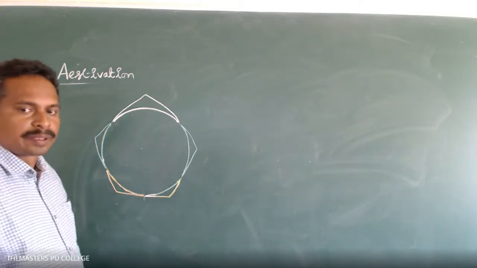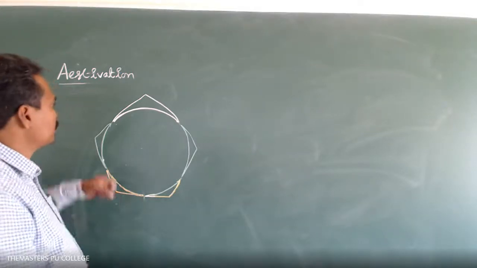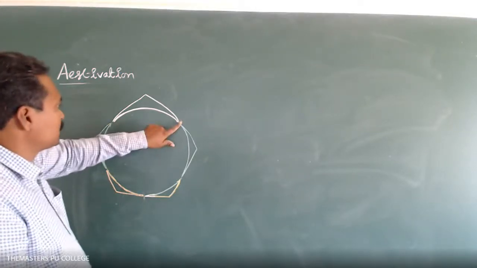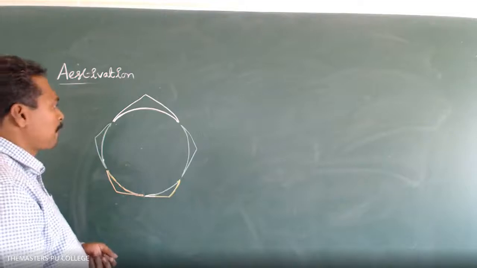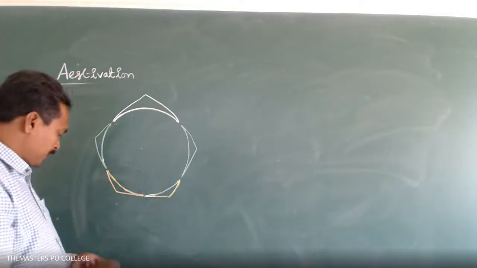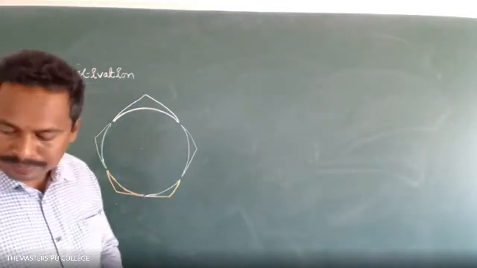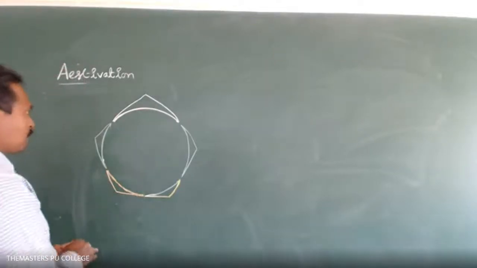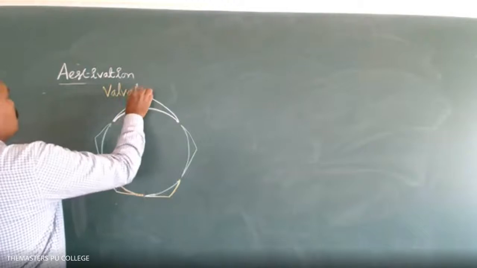Have you drawn this diagram now? Sir, 1 minute, sir. So what's the name of this type of estivation? Valvate estivation. There are 4 types of estivations.